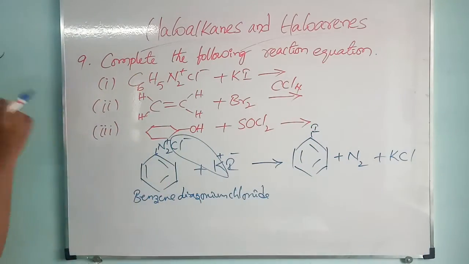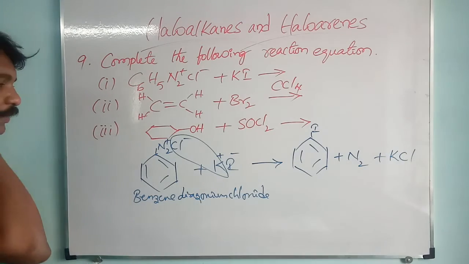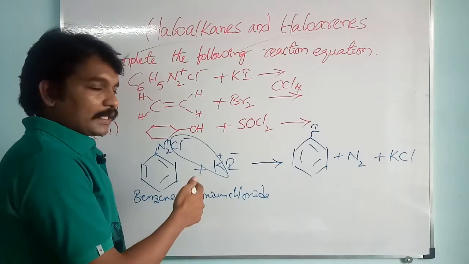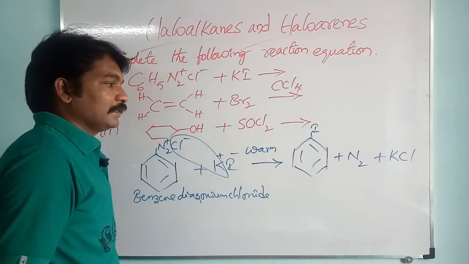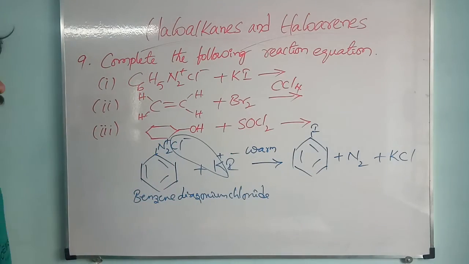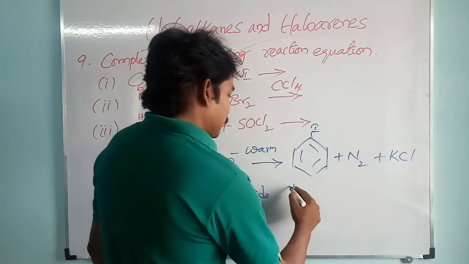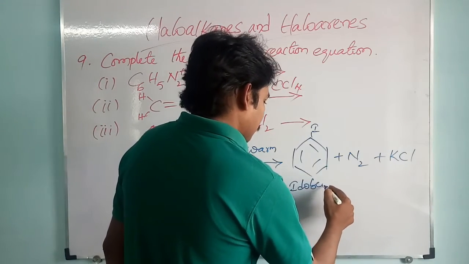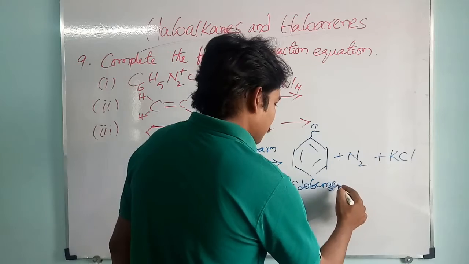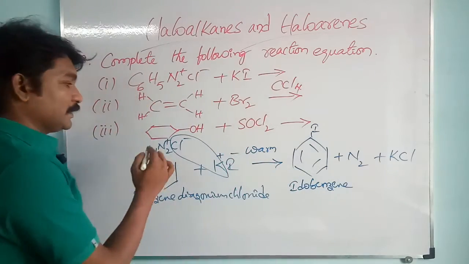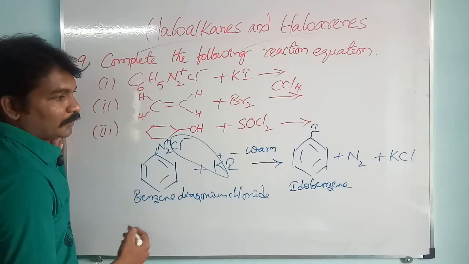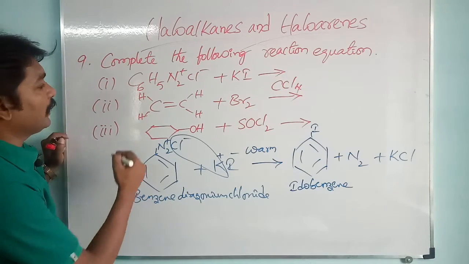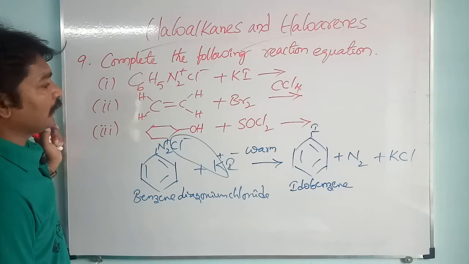Okay, please check this one. Benzene diazonium chloride on reacting with potassium iodide under warm conditions, meaning slight heating, gives iodobenzene. Nitrogen is separated in the form of nitrogen gas, potassium joins with the chlorine, and potassium chloride is separated.